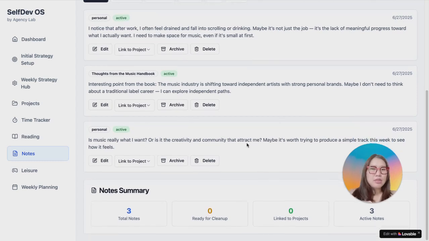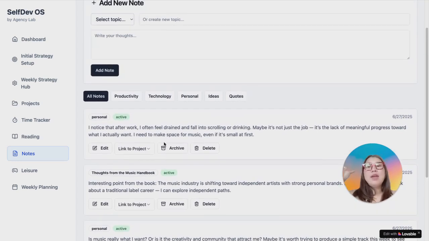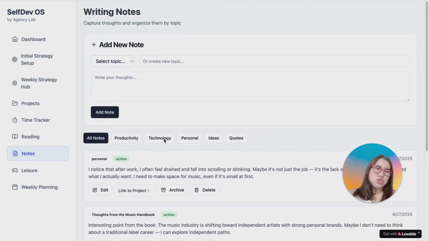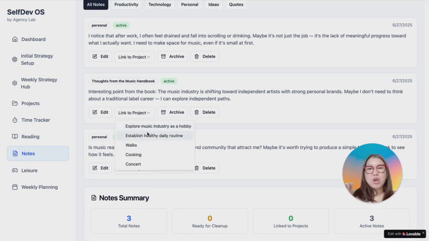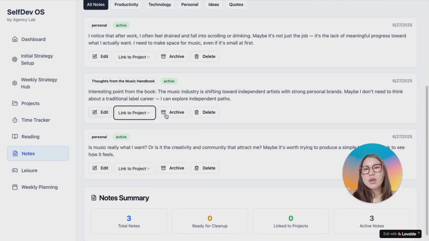So I myself add anything and everything, and then I just go through that during my weekly strategy session, and I either link it to a project, or I edit it, or I create an actual draft out of it that I can then post on my social media, or I just delete it. Sometimes a thought pops up, but when you review it later, it might not be the most right thought you had, but that's fine too.